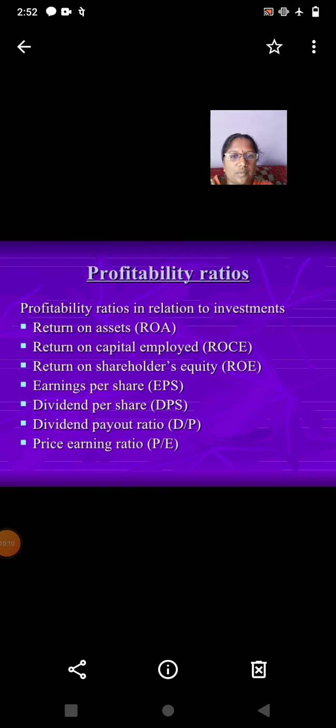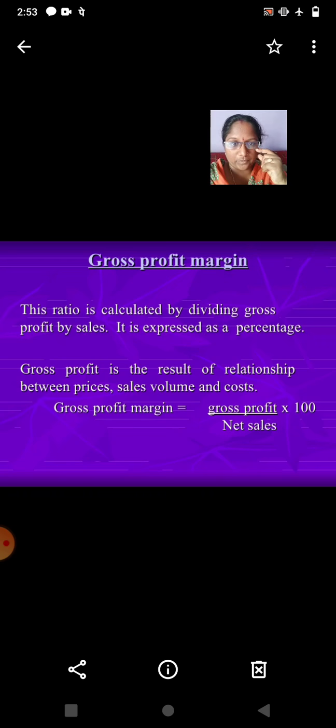Profitability ratios in relation to investments: return on assets, return on capital employed, return on shareholders' equity, earnings per share, dividend per share, dividend payout ratio, and price earning ratio.